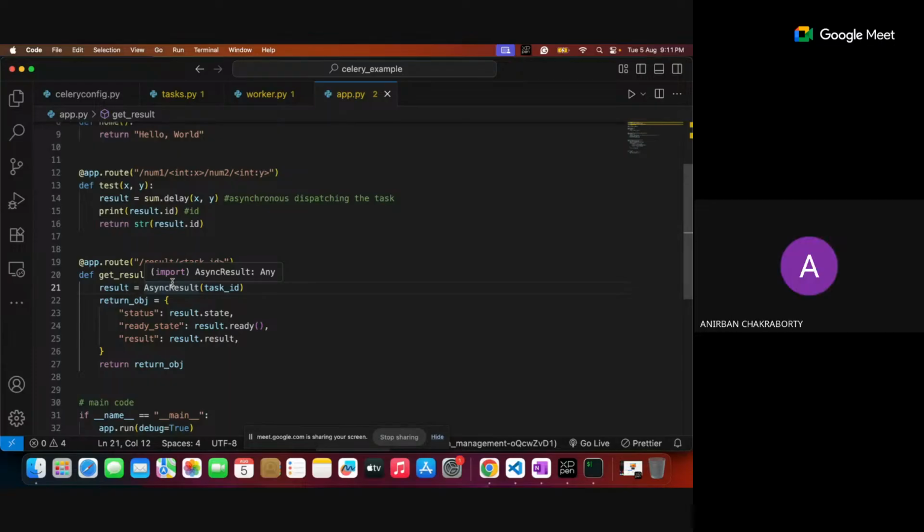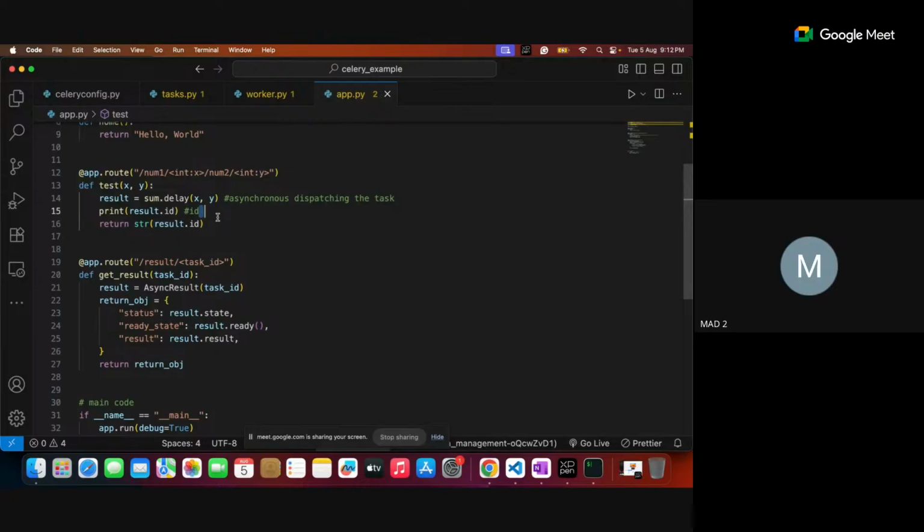Okay, sir, one more question. Sir, this delay is a method that comes with shared task. Correct, shared task. So, sir, is it something like a promise that we do? Like it takes some time, and print is going to wait till the result comes? No, print doesn't wait. This print is the ID. As and when the task is dispatched, the ID is generated, right? So the result may come after the print.